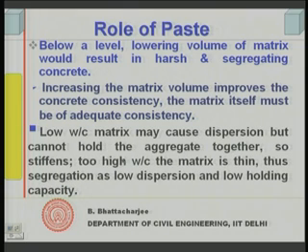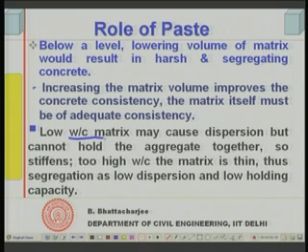A low water cement ratio matrix may cause dispersion, but cannot hold the aggregate together. So, if you have a low water cement ratio, that means the matrix is dry. If you put in sufficient quantity, it will push the aggregates apart, but will not hold the aggregate together, because it itself is also dry and therefore, it will stiffen.